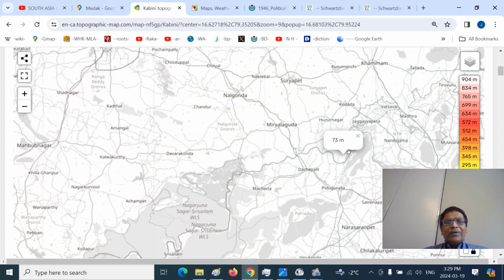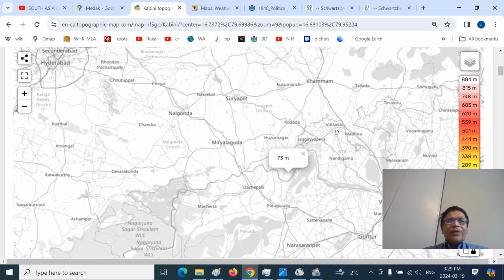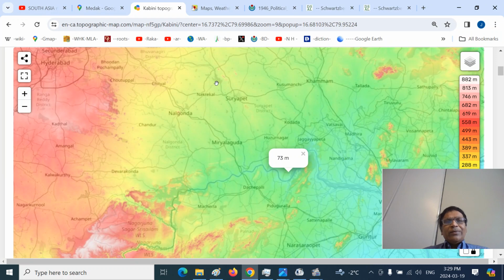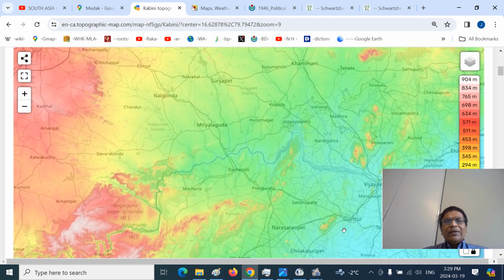So you can see the Suryapeta is actually in the Musi River. So Musi River drains near Wazirabad into Krishna River. And you can see the Jagayapeta will be somewhere here. So there is the Palere River. You can see the Palere River. This is the Kanagal River or Halia River. You can see that one too.